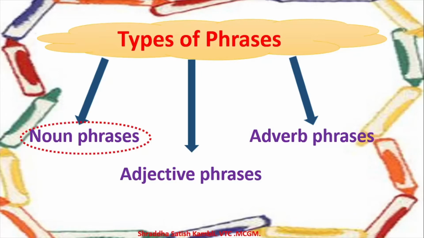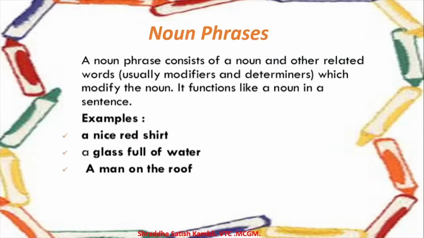But we will also take a quick look at what adjective and adverb phrases are, so that the difference between all of them is highlighted when you solve the questions. Okay children, let us take a look at noun phrases first, and then we will go to adjective phrases and adverb phrases later.